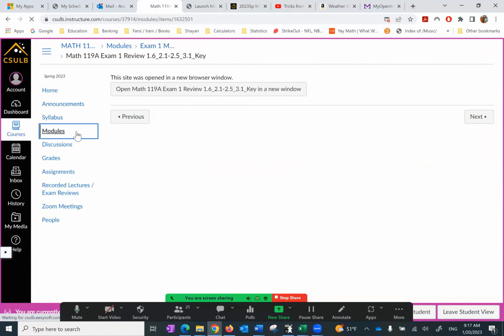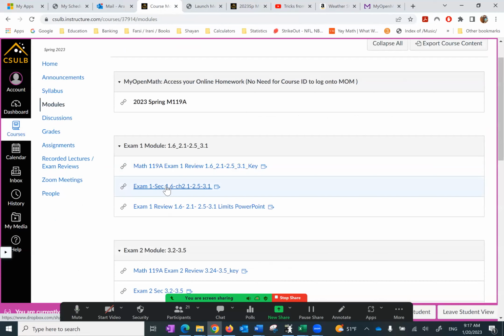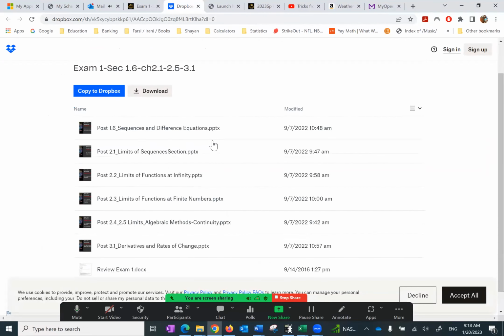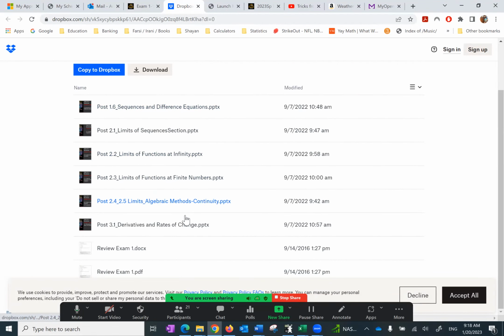So going back to the modules, then exam 1. If I click on this where it says exam 1, those are the sections we cover for exam 1. So those are the exam 1 PowerPoints in essence. And I do have those with the review for exam 1 here also.